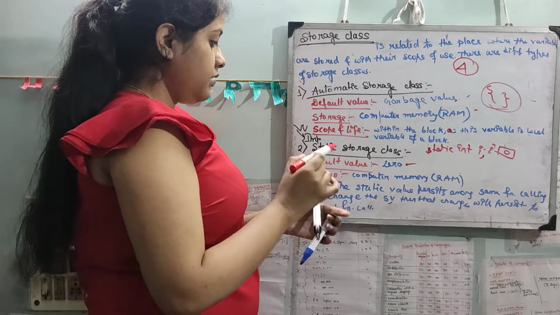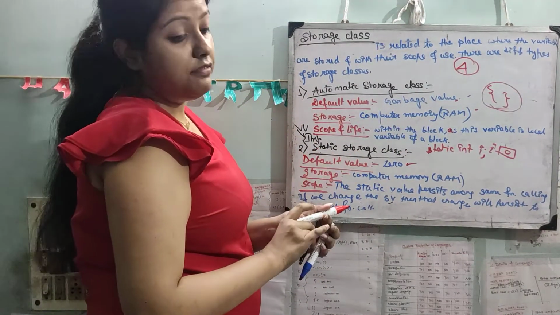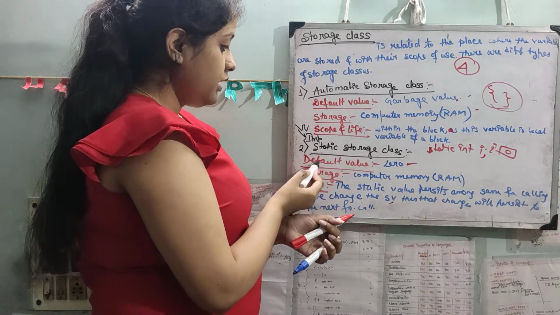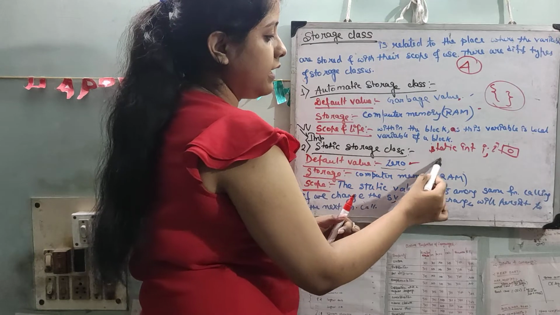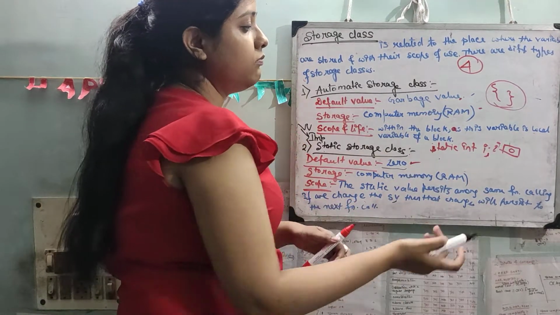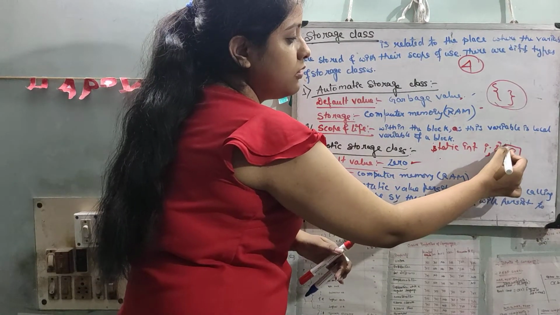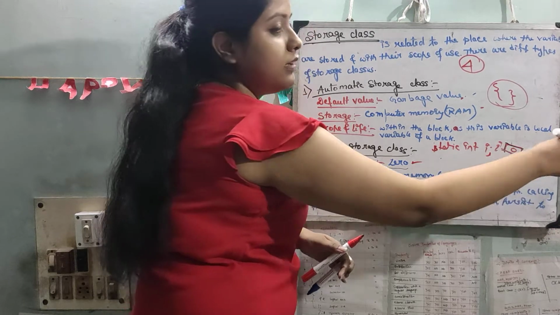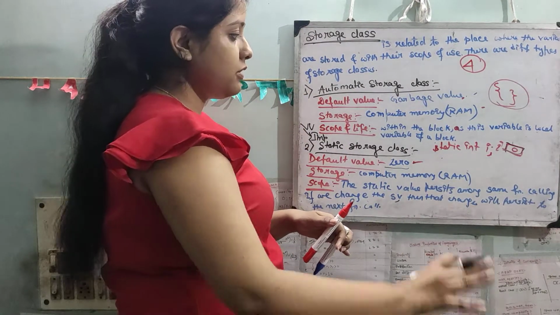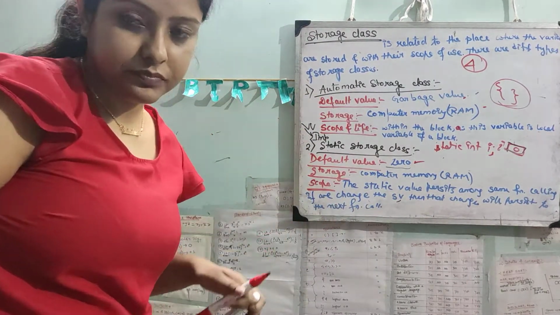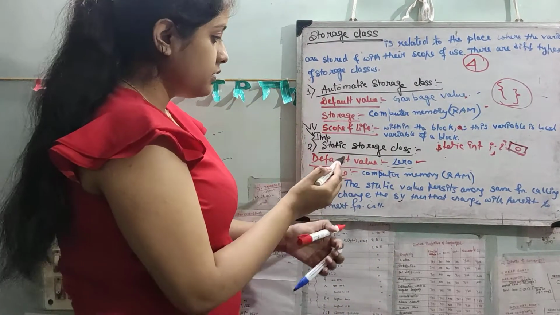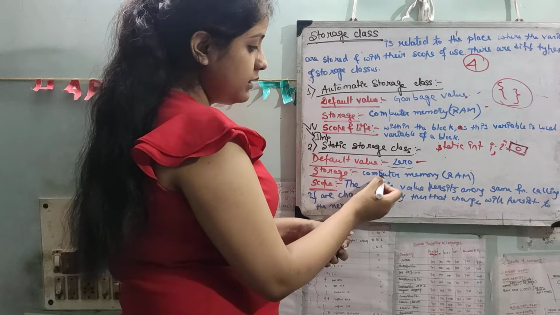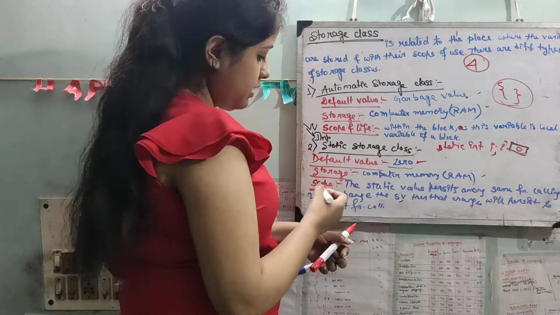Then is static storage. This is very important. Its default value is 0 because in programs it will come like static int i. So we have to know that i value is already 0 and then increment whatever the program is, and you have to do the rest. So default value is 0, then storage is computer memory, RAM, and scope.